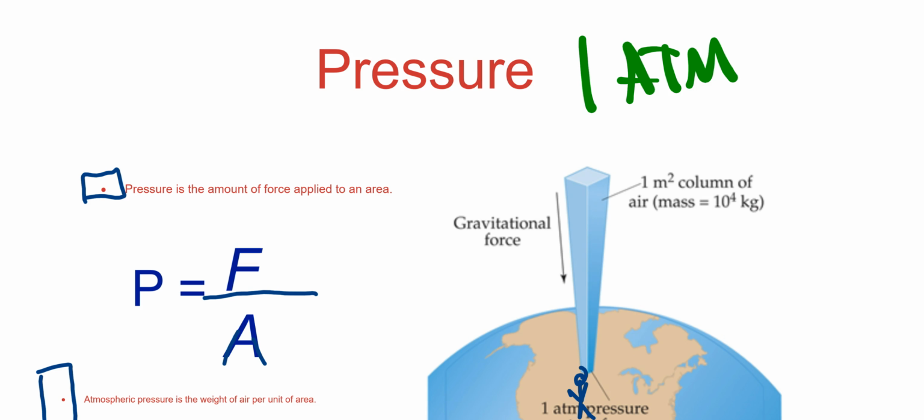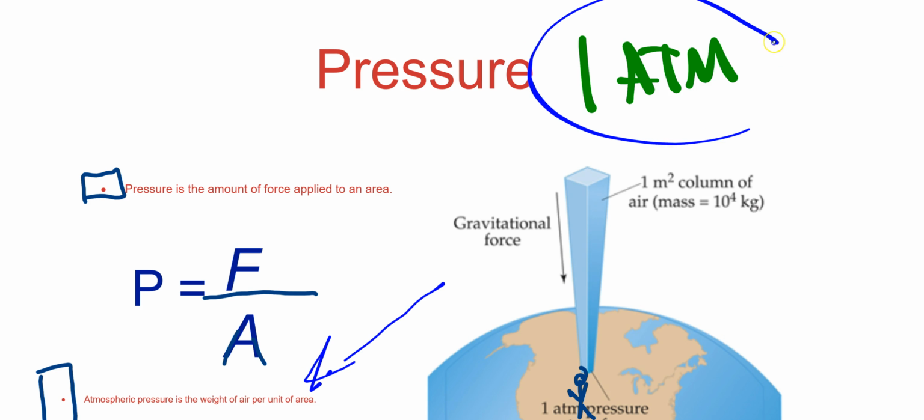All right, and then, as always, even on this computer, I'm doing this on my laptop, it didn't convert very well, but pressure is defined as the amount of force applied to a specific area. We will deal with atmospheric pressure a ton, because the unit we're going to talk about is ATM. And ATM is the atmospheric pressure.